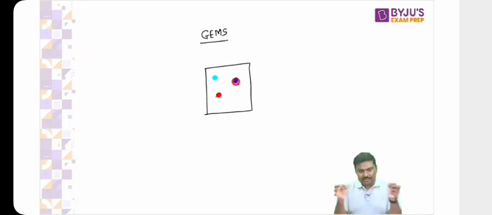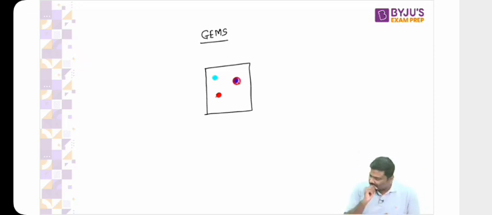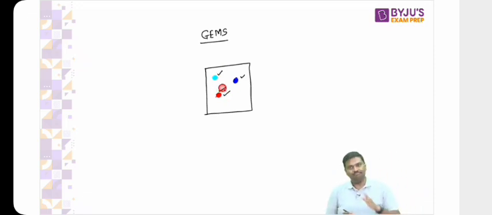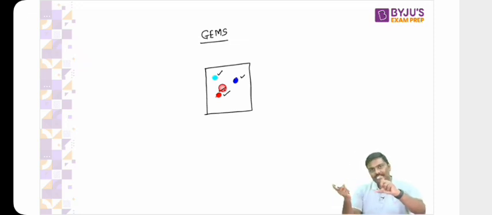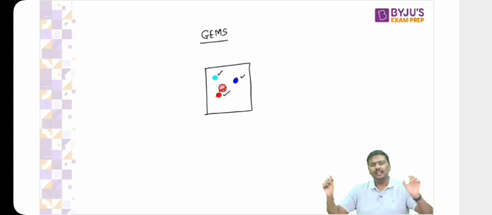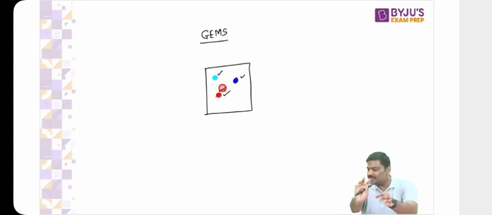So if you open the Gems packet, what do you see? You'll basically see 3 gems within the packet. A simple question to all of you: can you purchase only one of these from the shop? Can you go to the shopkeeper and say, I want red color gems? Of course, no. The shopkeeper says it's in the packet. Either you purchase the full packet or you will not be allowed to purchase it. The packet will not be opened, and individually red color gems will not be given to you.